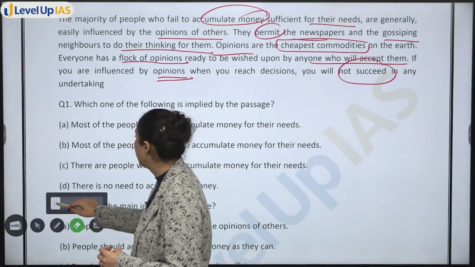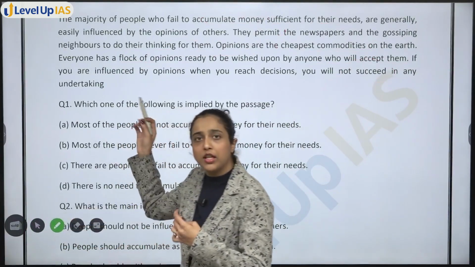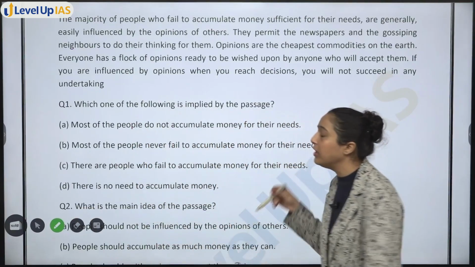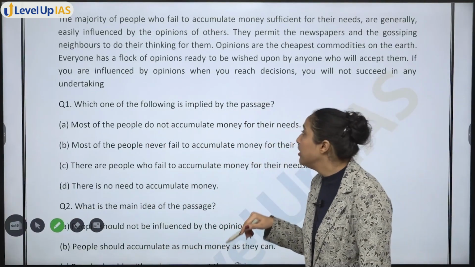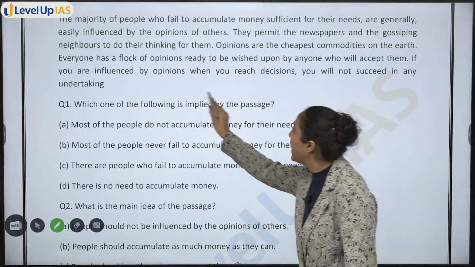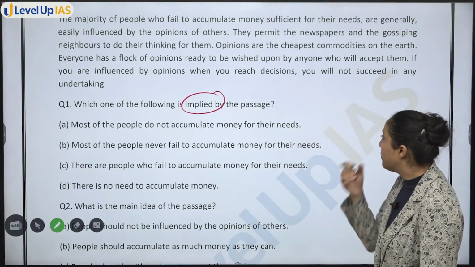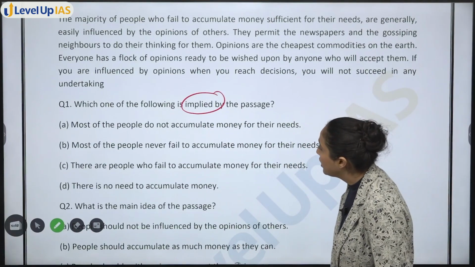Next, question number 1. Passage was very easy to understand, nothing complicated, easier than the first passage. Which one of the following is implied by the passage? Most people do not accumulate money for their needs.